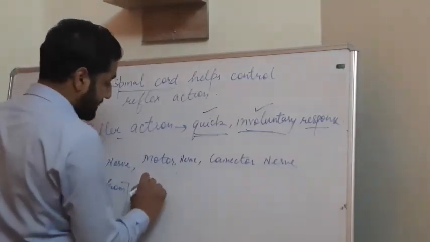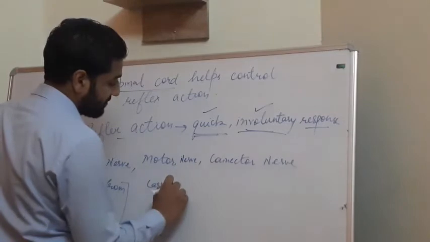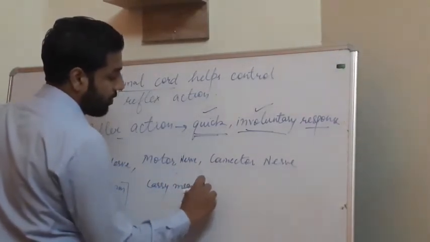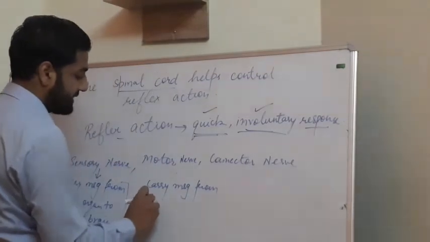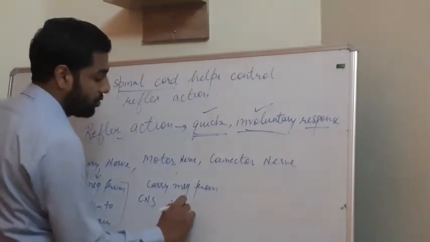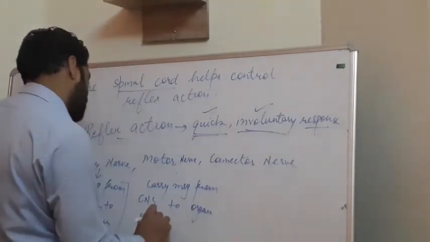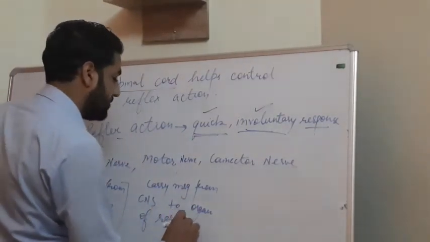And motor nerves carry the response from our CNS, central nervous system, to the organ of response.